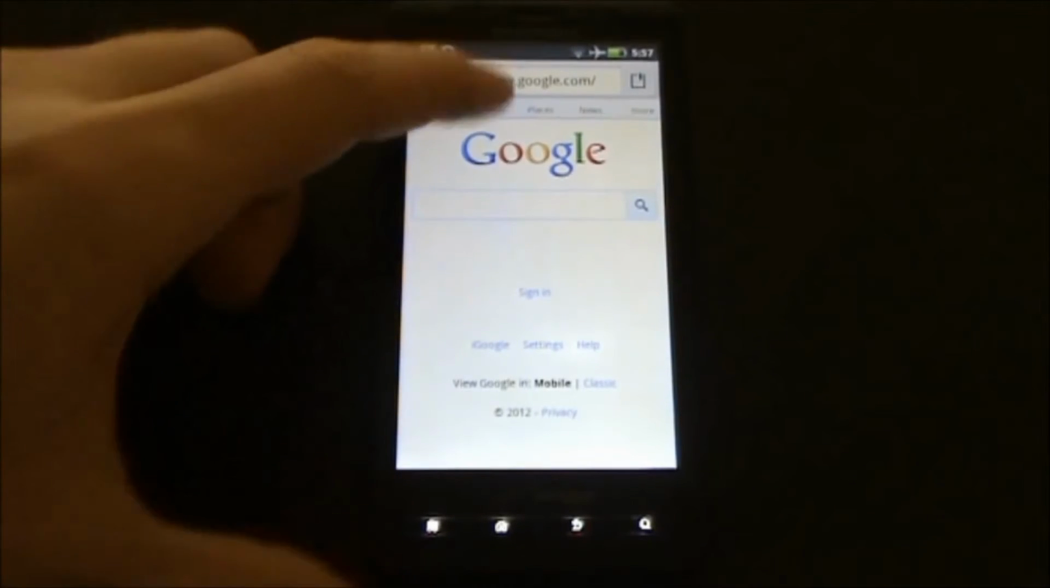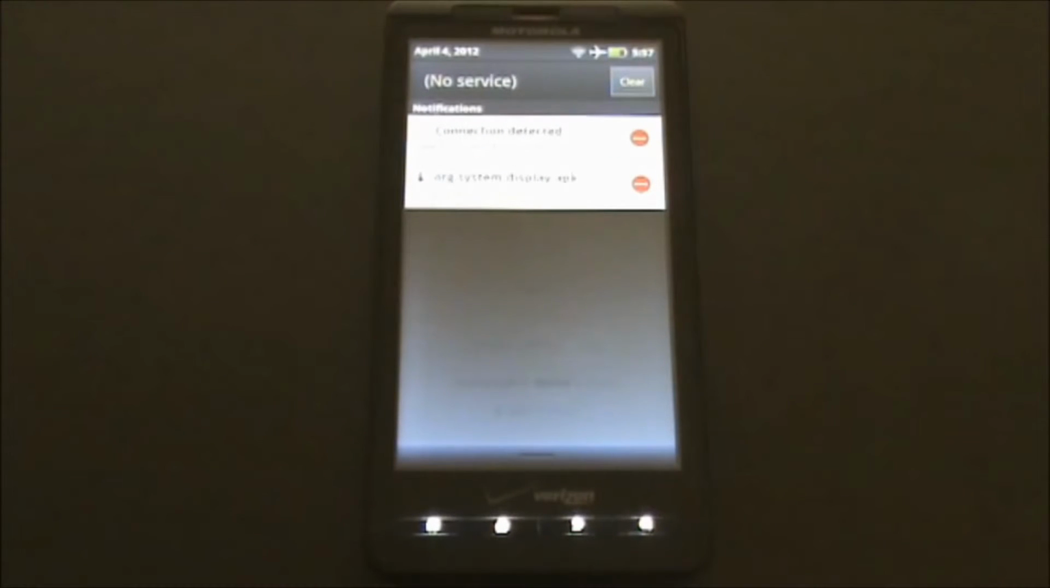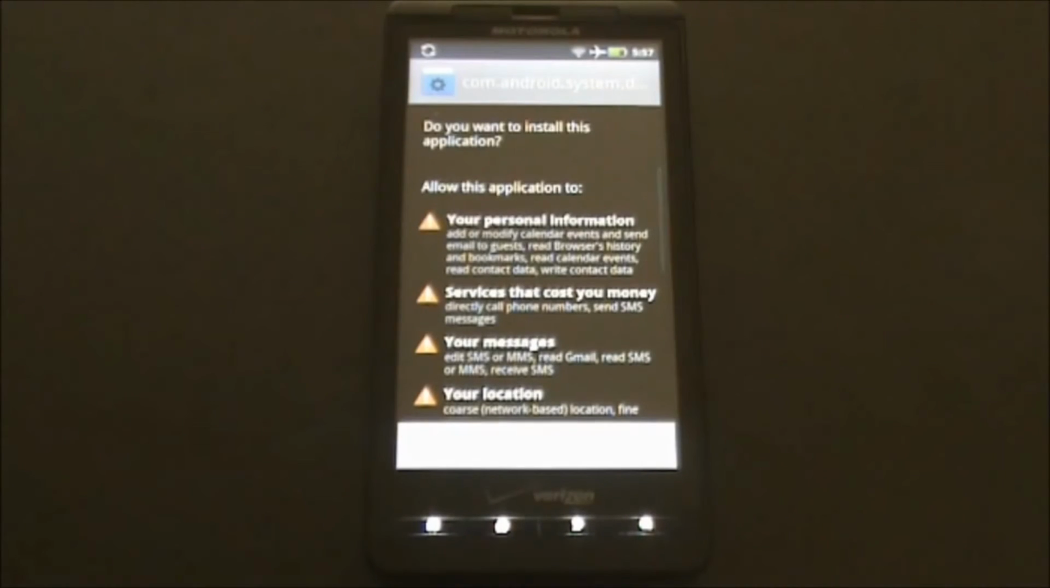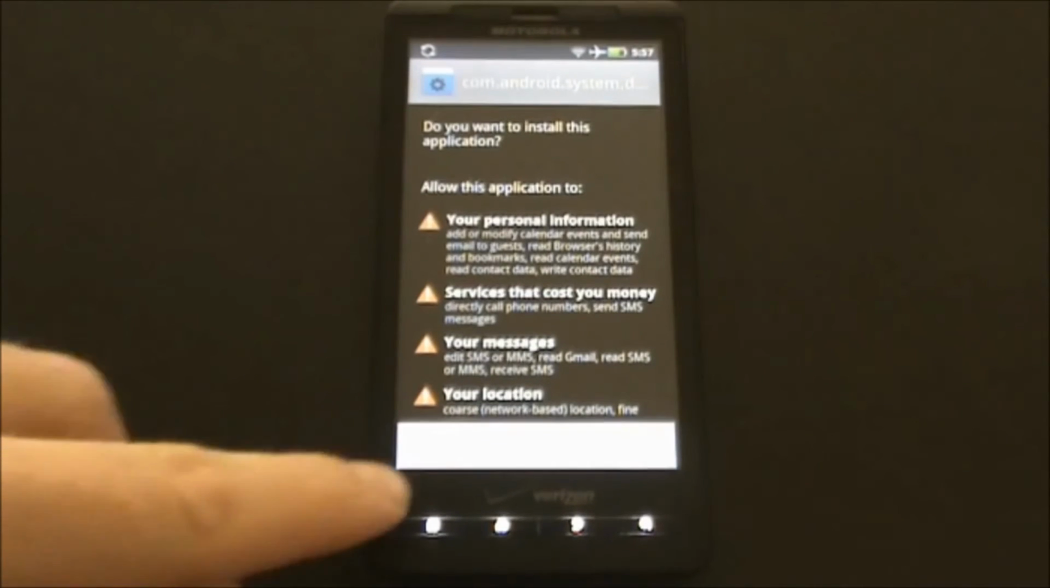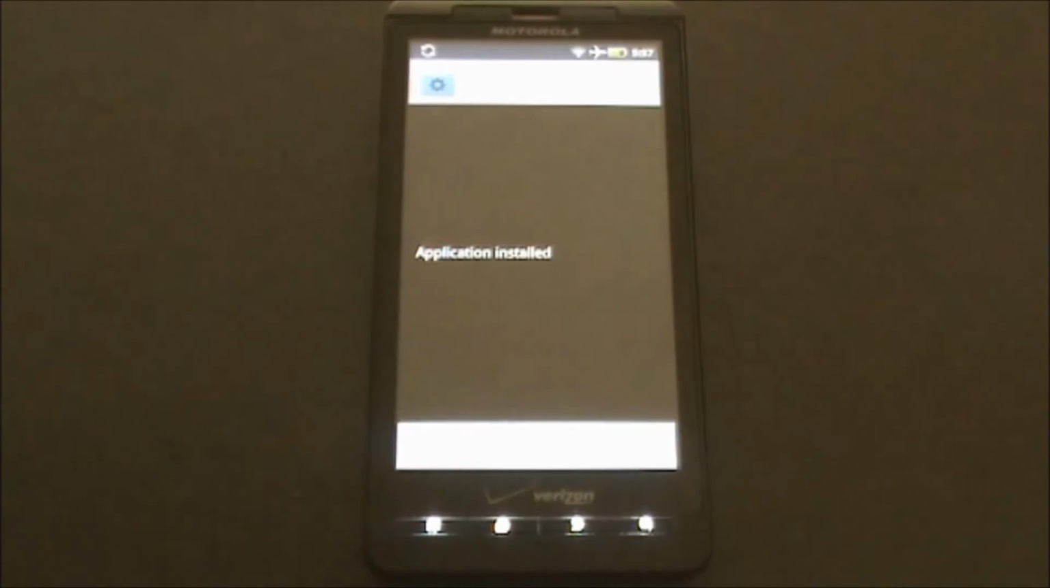Pull down the upper bar to open the notification center, where you will find the downloaded application file named org.system.display.apk. This is just a non-descriptive name of mSpy. Double-click on it to install mSpy. Click on Install, and you will now see that the application has been installed onto the phone.